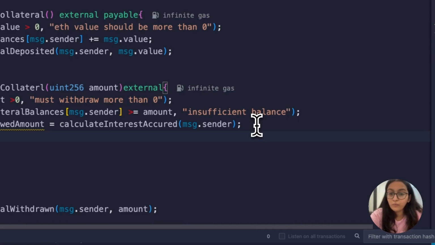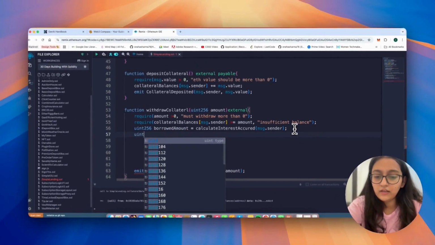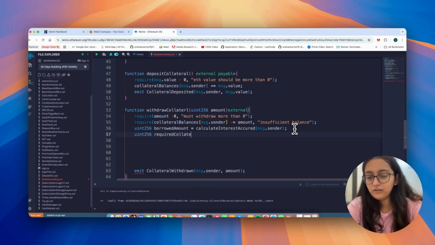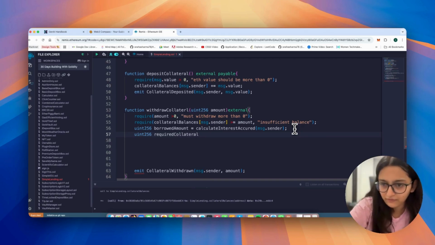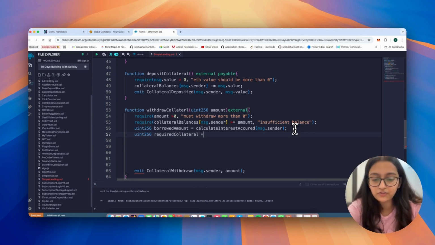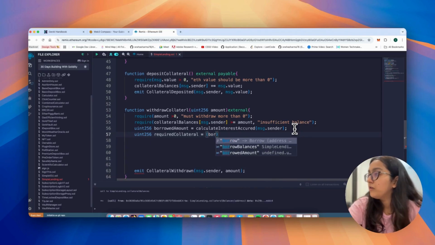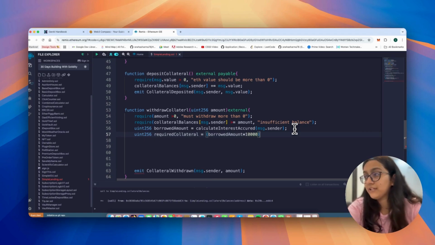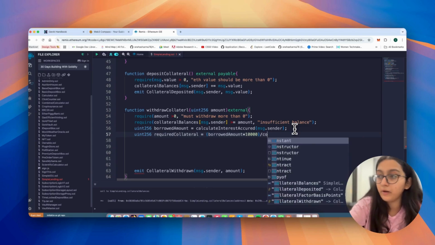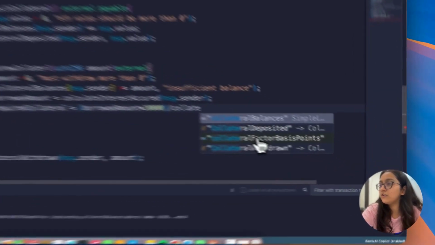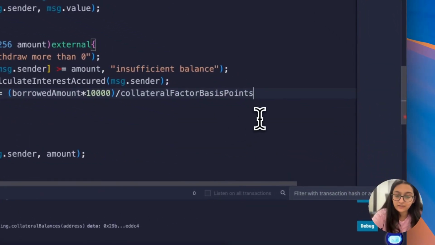Okay, so now what you do with this is, whatever you've borrowed, with that you have to see what is the required collateral, right? Because we said that it would be 75%. So you can only borrow 75% of the collateral. So required collateral will be borrowed amount into, again, 10,000, because we were dealing with basis points there, and then divide by collateral factor basis points. That is how you do it.